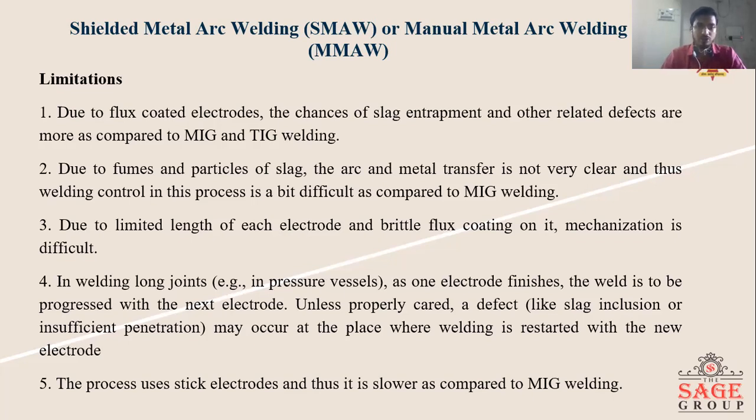In welding a long joint, as one electrode finishes, the weld has to be progressed with the next electrode, and unless properly cared for, a defect may occur at the place where the welding is restarted with a new electrode. So this is also a limitation or disadvantage. The process uses a stick electrode and thus it is slower as compared to MIG welding. So these are the limitations or disadvantages of SMAW welding.